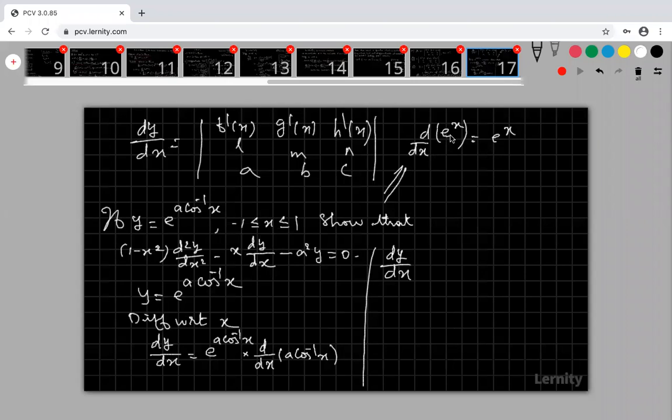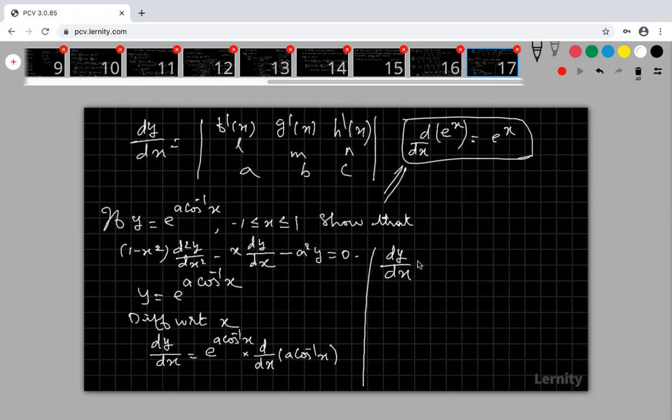So if the base is other than e, any other constant or any other variable is the base and the power is a variable, then go for logarithmic differentiation. That logarithmic differentiation is except for this e power x. Therefore we have a formula for this. That's why we are not going for logarithm. If you take a logarithm, the logarithm with base e will be 1, and you will get only a cos inverse.